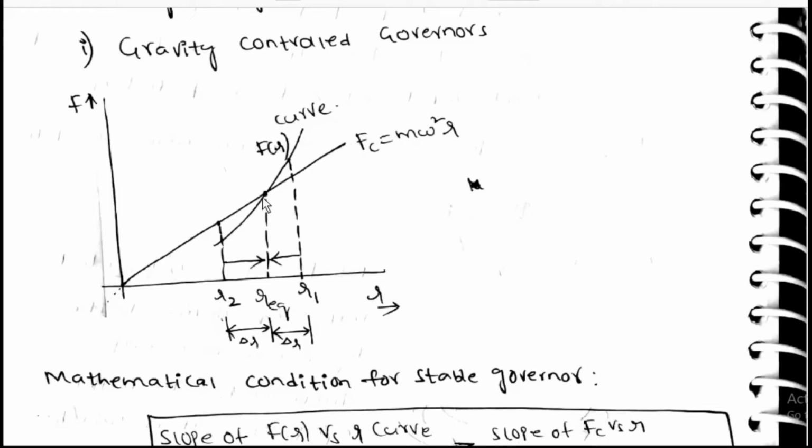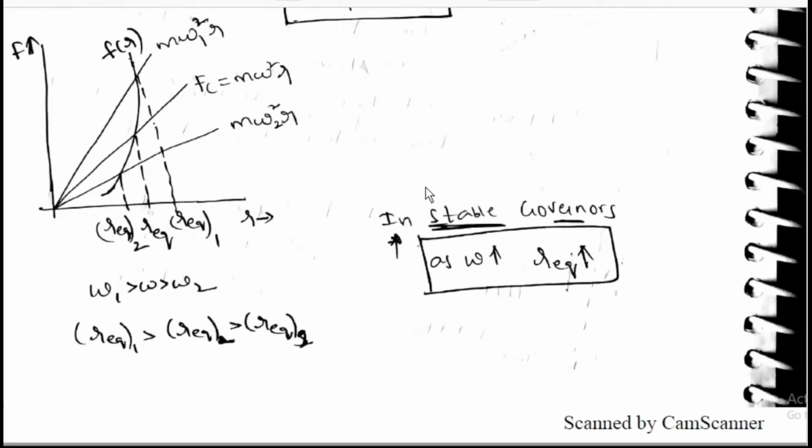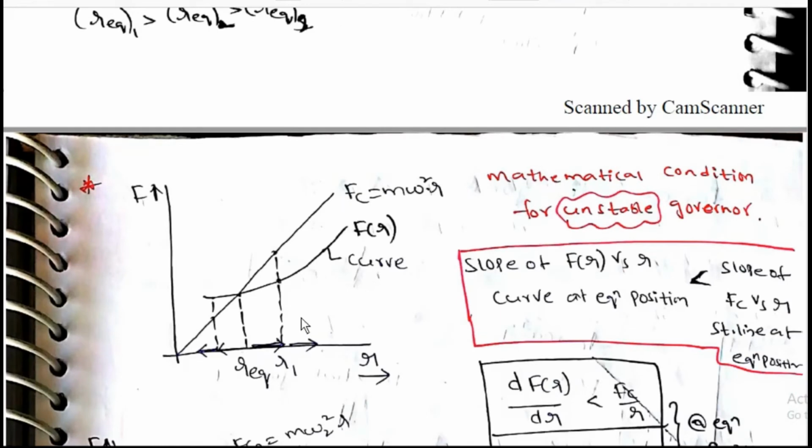If you like, you can observe directly. If you move from r equilibrium to r1, then here f of r is more, which will drive the radius inside and decrease it to r equilibrium. If you move down, it will be like this. From this, slope of f of r greater than m omega square, that is df of r by dr greater than m omega square. Omega 1 greater than omega 2. In stable governors, as omega increases, r equilibrium is increasing. Okay, r equilibrium is increasing.